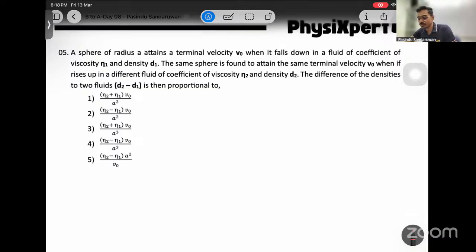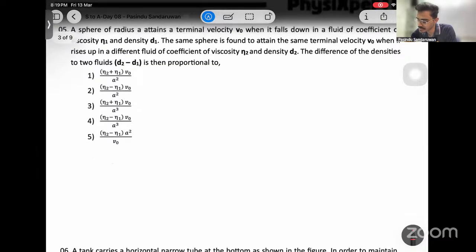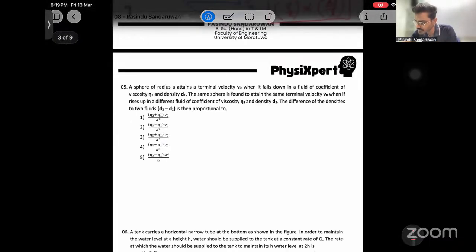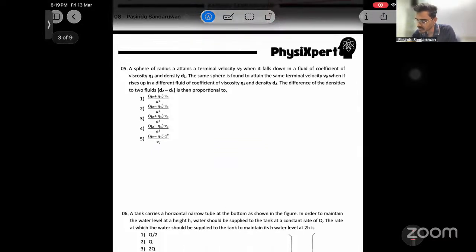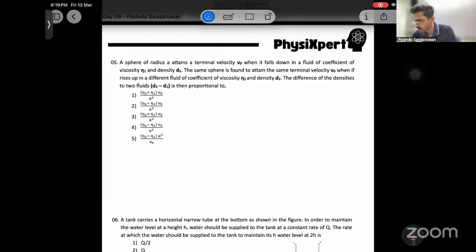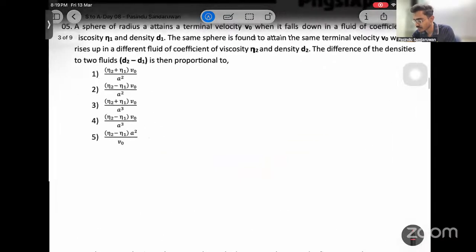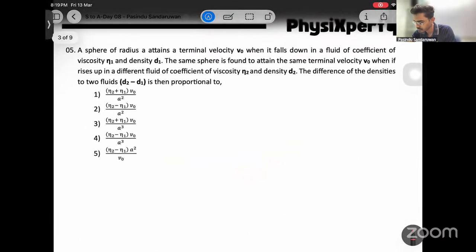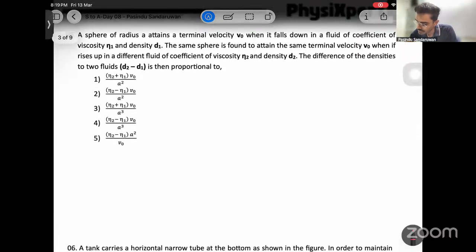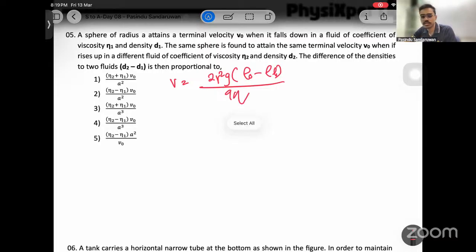Okay, so for terminal velocity, we have a proved equation. What's the proved equation of terminal velocity? The proved equation of terminal velocity is V equals 2r squared g times (rho object minus rho liquid) over 9 eta. This is a proved equation for terminal velocity.